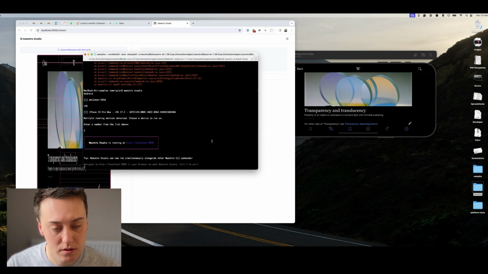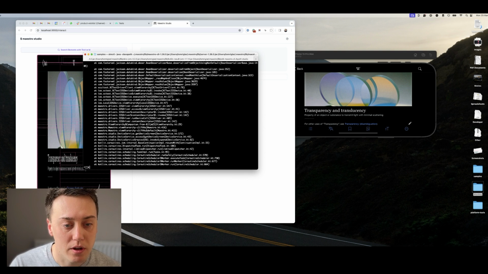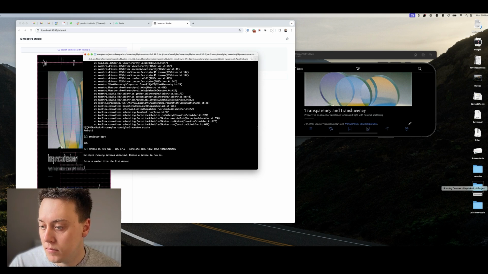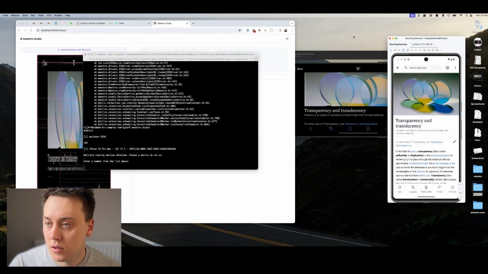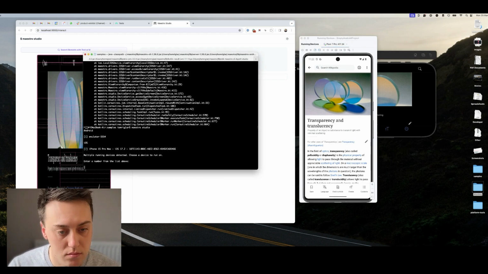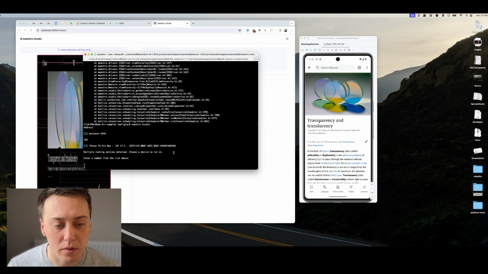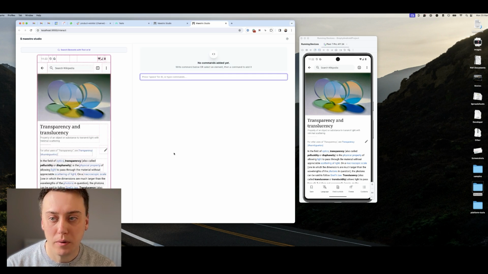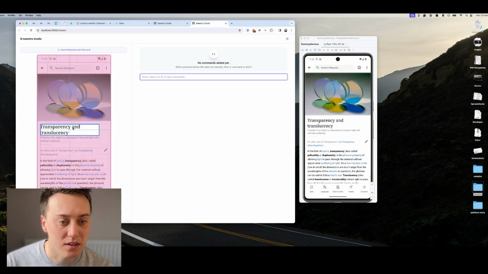What about Android? So let's quit out of that, and we're going to reload Maestro Studio, but this time with the Android emulator. Again, I've got the same page open here on Wikipedia. Okay, great. Maestro Studio is loaded. I've got my Android application open. And as you can see, in portrait mode, it correctly gets the hierarchy again.